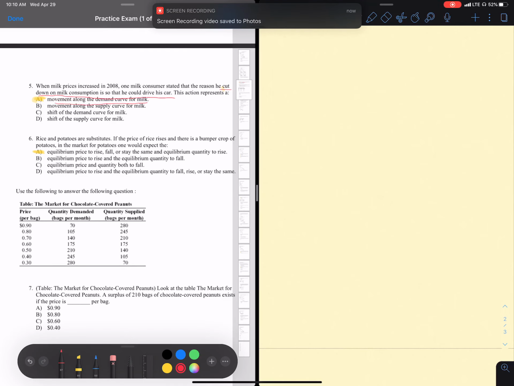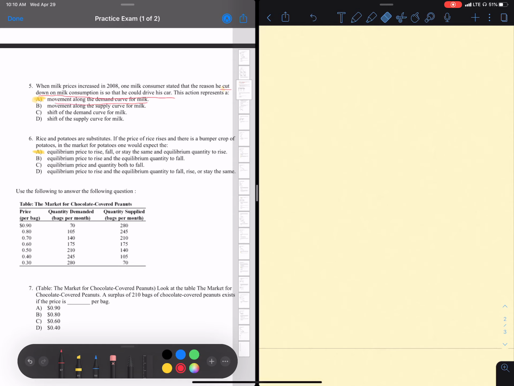Okay, so next one is question number 6. Rice and potatoes are substitutes. If the price of rice rises and there is a bumper crop of potatoes in the market for potatoes, one would expect it... Yeah. So this one is a little bit more complicated compared to the previous one. So this one you have to break down the conditions.